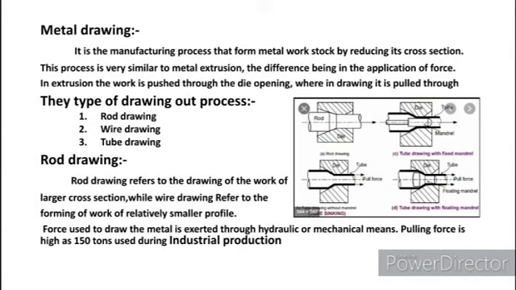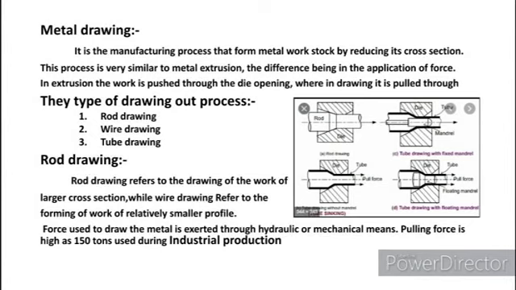In the working of metal drawing, the workpiece is placed through a die which is fixed at a desired diameter of cross section, and using a tensile force it is pulled from this side of the die to the other end of the die, and in this it reduces its cross section area. It may occur in both hot metal and cold metal. The types of drawing process are rod drawing, wire drawing, and tube drawing.